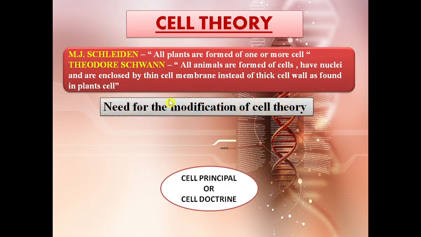But although the cell theory is correct, it does not apply to all organisms, so there was a need for modification of cell theory.